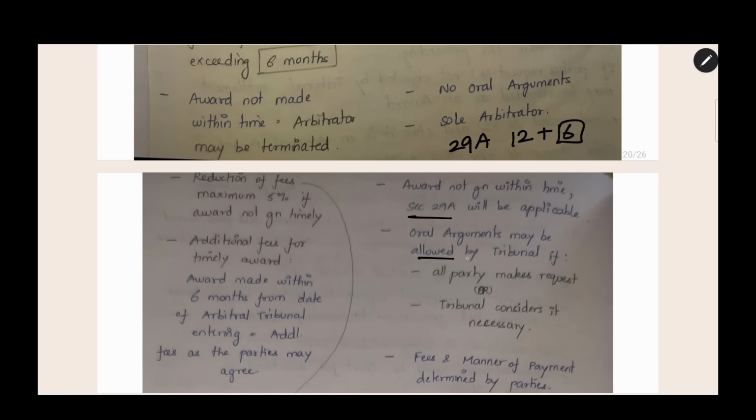Oral arguments may be allowed by the tribunal if all parties make a request or the tribunal considers it necessary. Generally, there are no oral arguments. If you want oral argument, all the parties concerned in the arbitration must make a request to the tribunal. Or else, if the tribunal considers it necessary, then it can allow for oral argument.